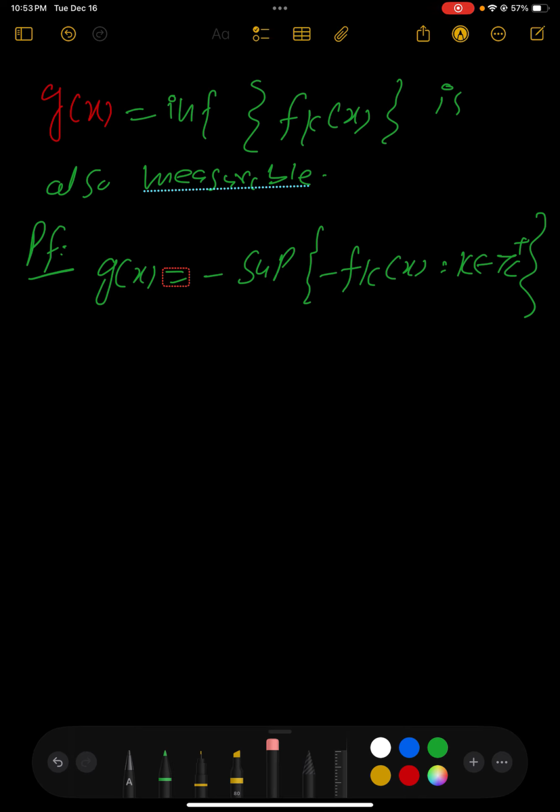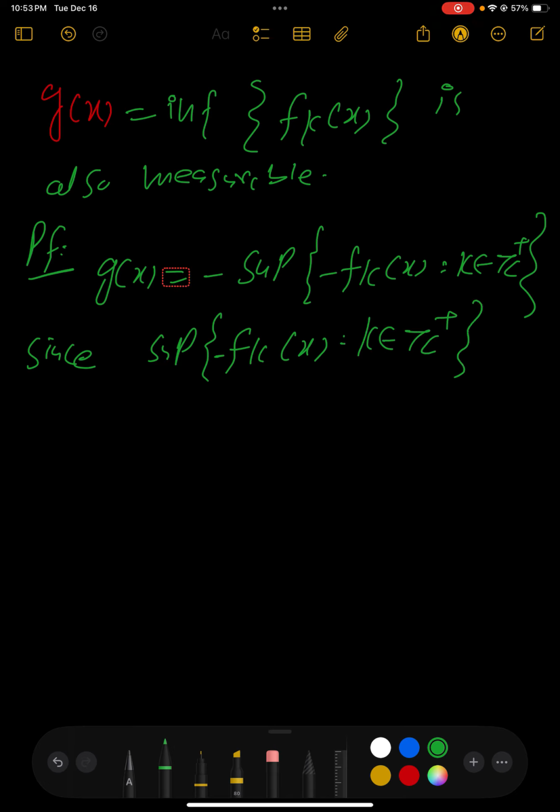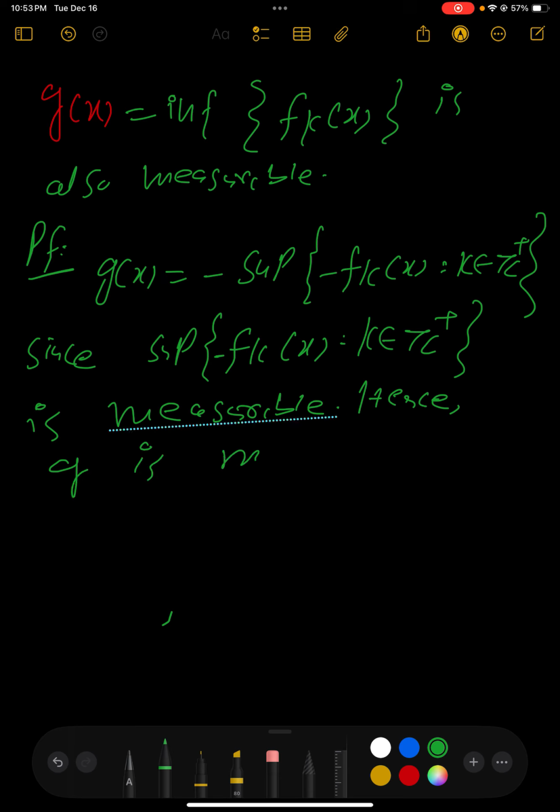Since the sup of minus f_k of x is measurable, g is measurable.